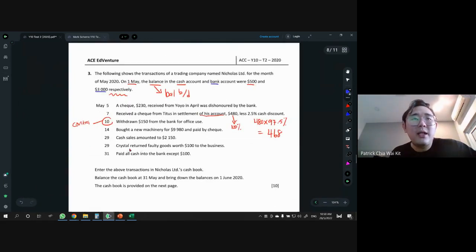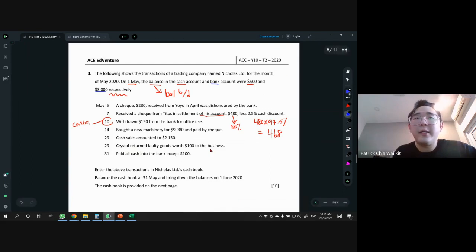All right, another 29. So now we have Crystal. Crystal returned 40 goods. 40 goods means damaged goods worth 100 to the business. Crystal is our customer, right? So do we need to record this one? Is it money in or money out? Actually, there's no money involved at all because they're just returning goods here. We don't do refund. Always remember at this point we don't talk about refund. So this is just something that we sell on credit, and then now people are just returning.